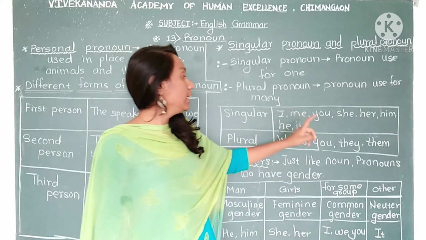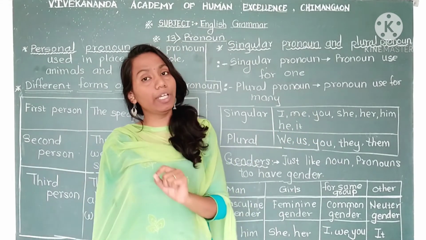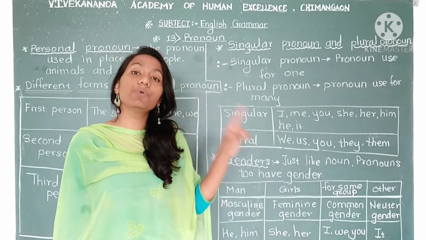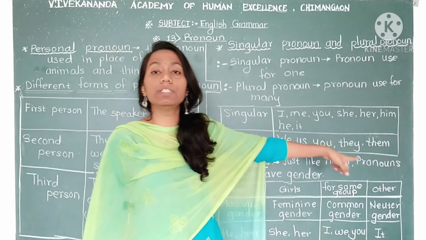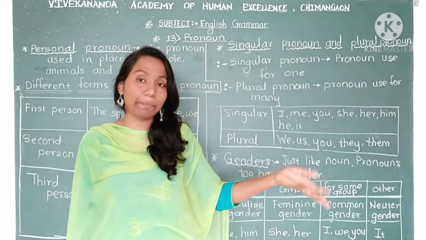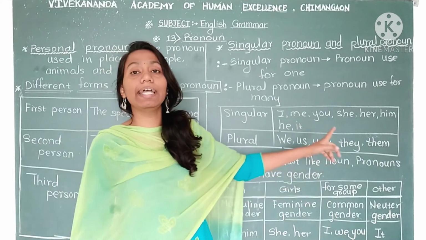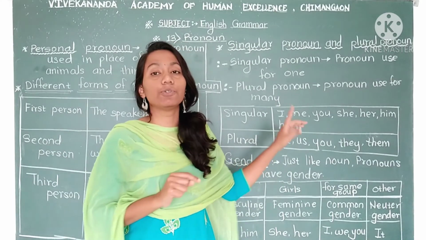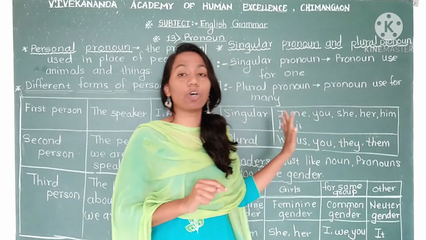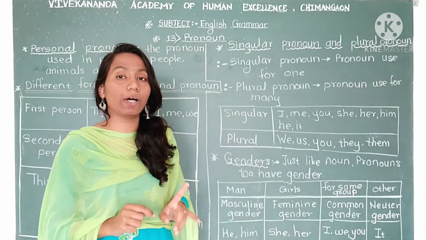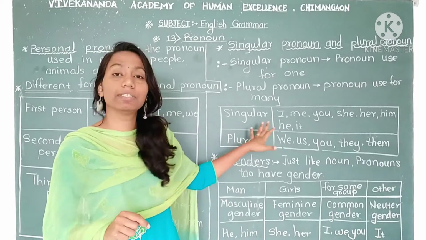With that, he and him. Now he and him we are using for a boy. If there is just only one boy, then we can use he and him. If there are many, we are using they and them, these words. So he and him we are only using in place of one name. So these are examples of singular pronouns. It also we are using for one only. So this comes in this group.